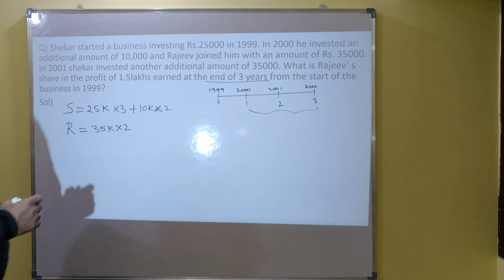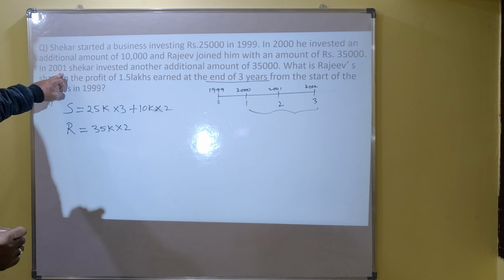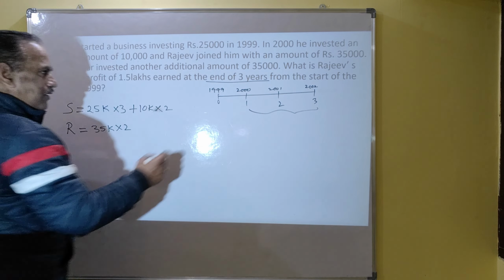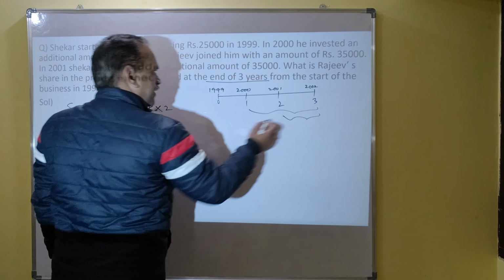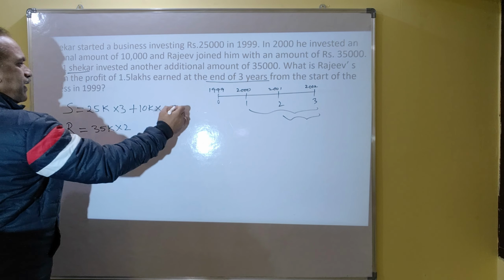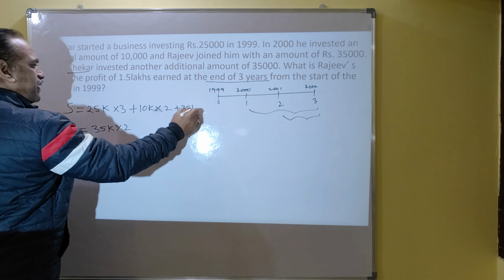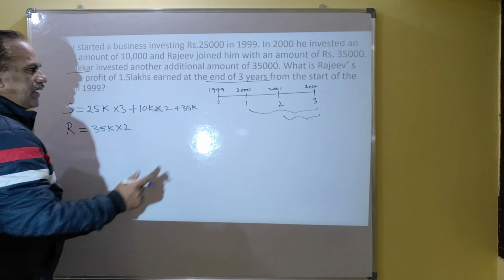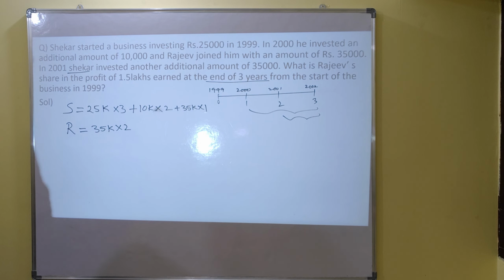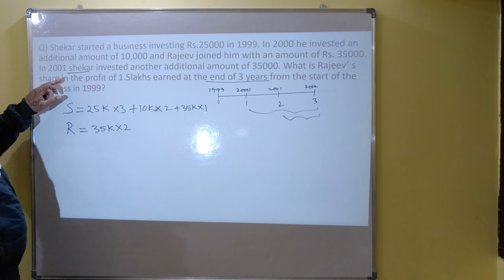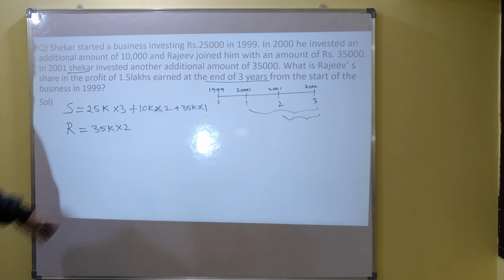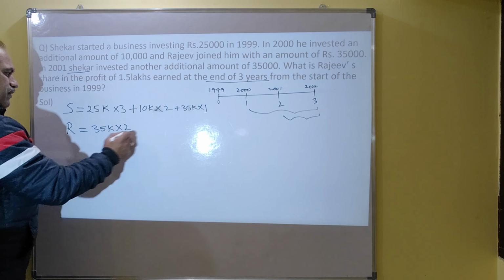In 2001, Shekhar invested another additional amount of 35,000. So Shekhar's investment of 35,000 additional amount stayed for only 1 year. So Rajiv's investment is this only.